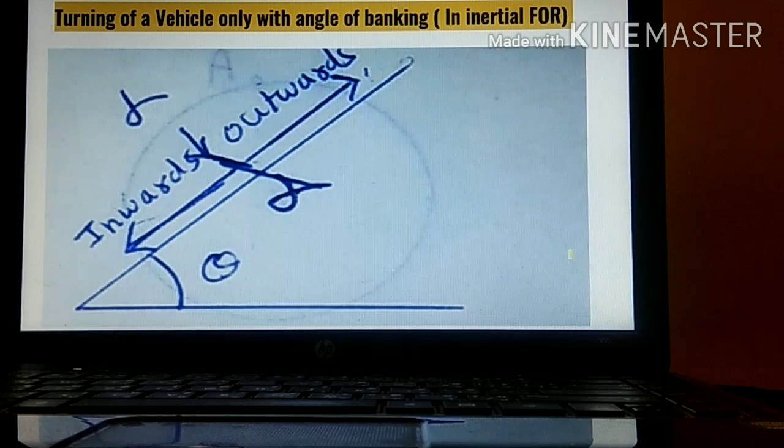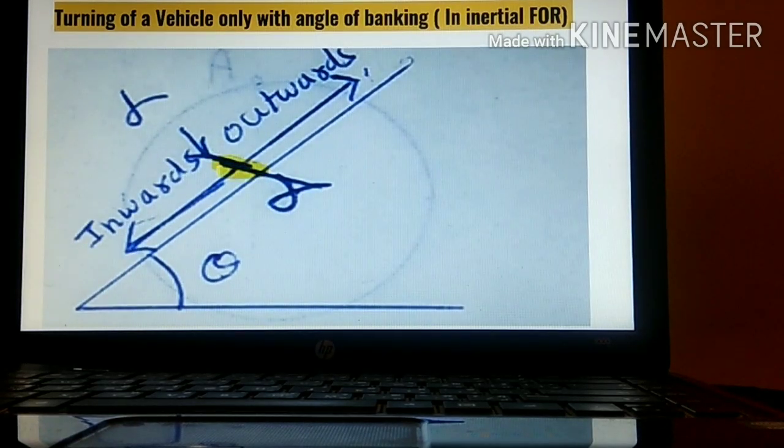If you see this diagram, it will be much clearer. See, we are moving over here. If the speed is increased, the radius will increase, so the vehicle will be moving outwards. Again, if the speed is decreased, then the radius will decrease, and the vehicle will be moving inwards. So for turning a vehicle only with banking, we should always keep the speed constant for proper rotation of the vehicle. If the speed is decreased or increased, the vehicle will be skidding or moving away from the track.